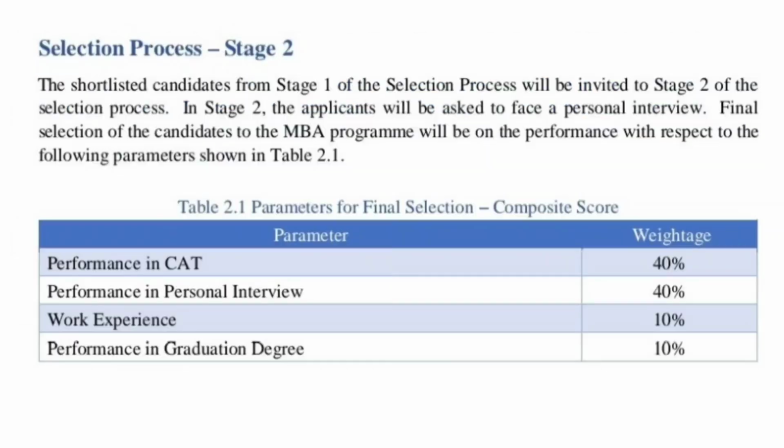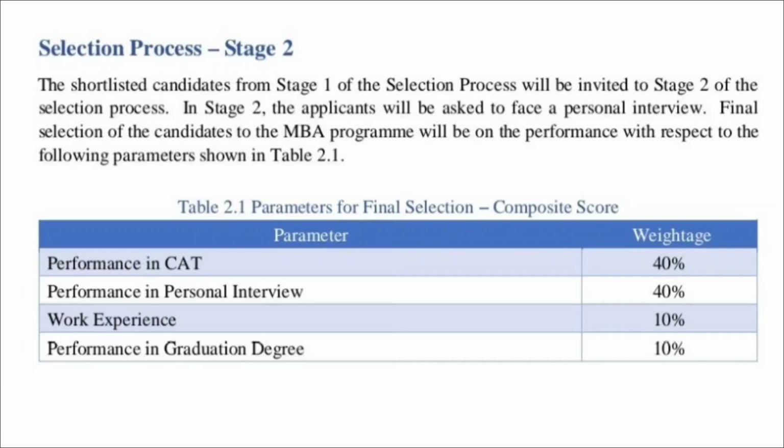Now if we consider stage 2, in this stage 40% weightage is given to your overall CAT score, 40% weightage is given to your performance in the personal interview, 10% weightage is given to work experience and 10% weightage is given to your performance in the graduation degree.